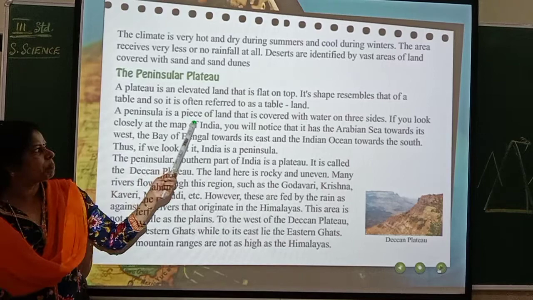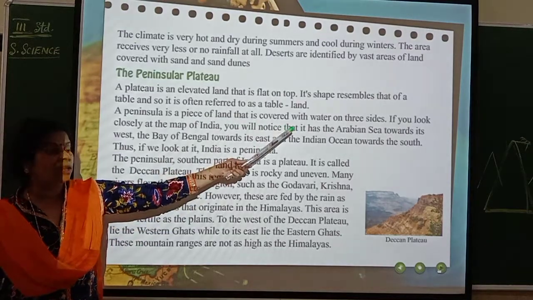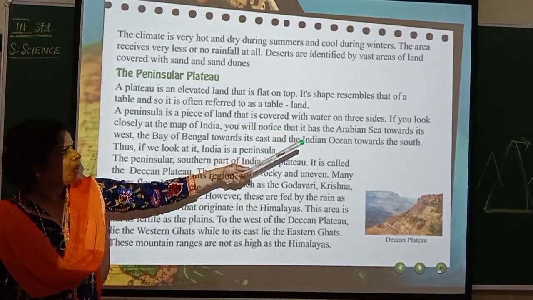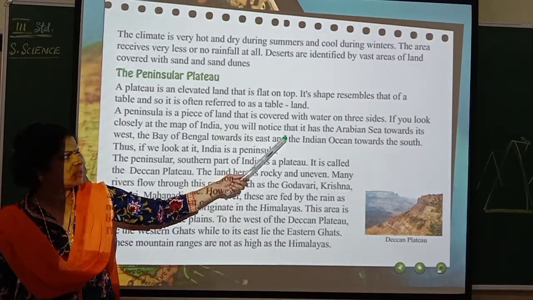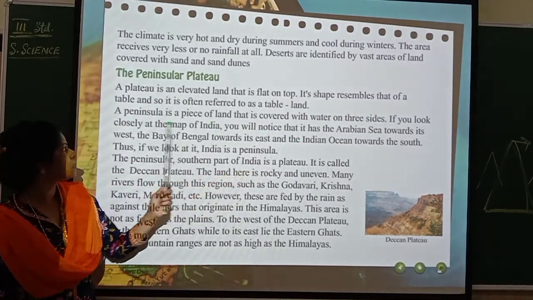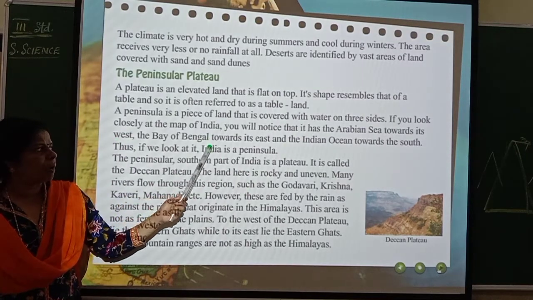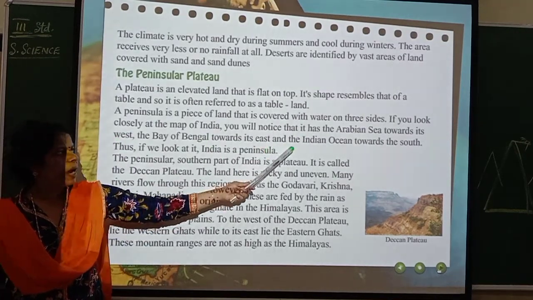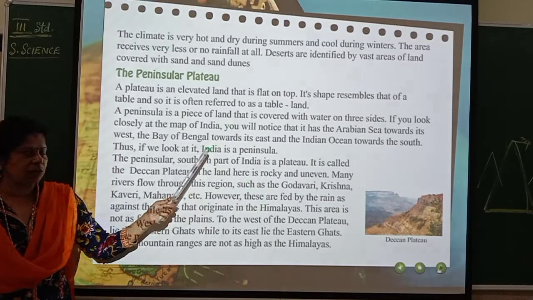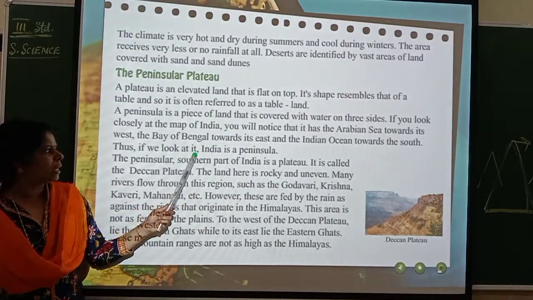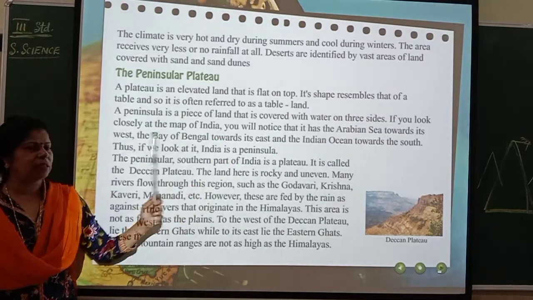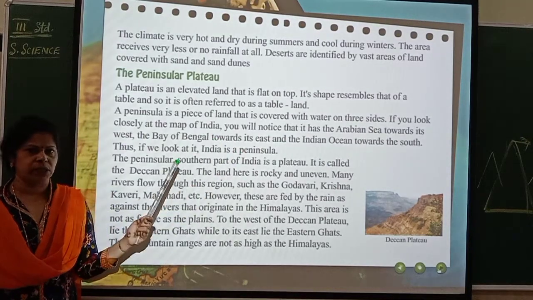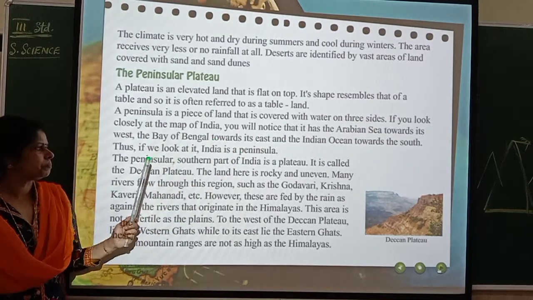A peninsula is a piece of land that is covered with water on three sides. If you look closely at the map of India, you will notice that it has the Arabian Sea towards the west, the Bay of Bengal towards the east, and the Indian Ocean towards the south. Thus, India is a peninsula. On one side you see land and the other three sides are fully covered with water.